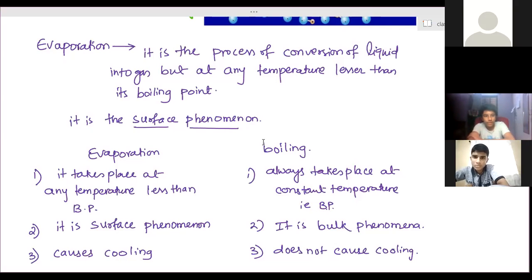Take another example. What other examples can you see? Anyone using nail polish removers? Girls generally. When you pour it on your nails or it falls on your palm, how do you feel? It becomes cold because it evaporates faster. It causes cooling, and it gives a chilled effect.